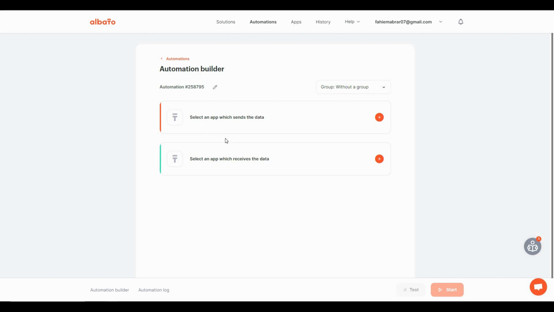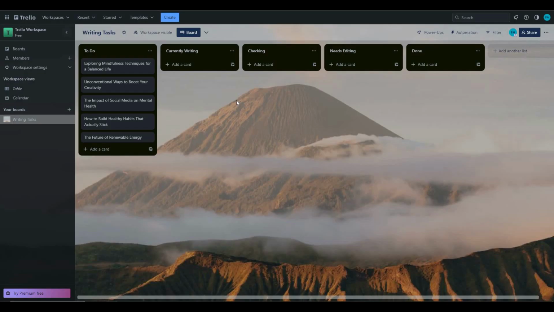For that I have to go to Trello. As you can see now we are in a workspace of Trello. This is my workspace, and I have created a board called writing tasks, and this is specifically for writers. On this board there are already some lists such as to do, currently writing, checking and all that. So I want to create an automation that is going to notify me every time one of these cards changes its place.